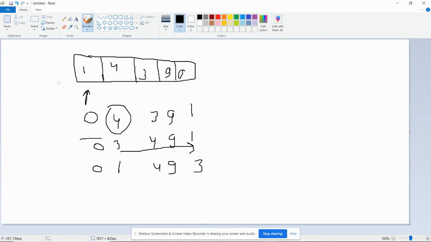The first loop we started from 1, then 4, and then we will start from the third element. I will compare 4 to 9, it's okay, no problem. I will compare 4 to 3. Yes, 3 is less than 4, so I will move it like this. Now in the next loop I will compare only 9 and 4, and I will replace them. Finally you will have the array like 0 1 3 4 9. So this is the way to sort the array.